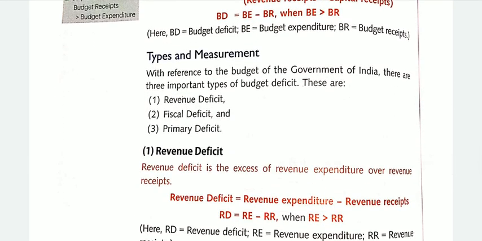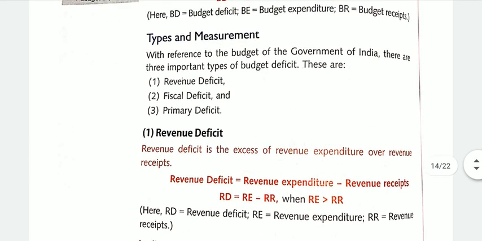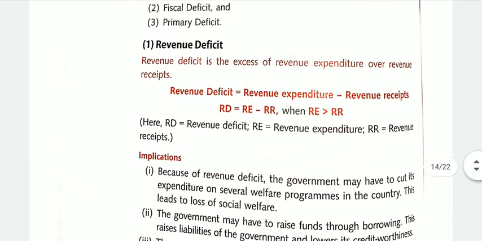Now let's talk about the types and the measurement. With reference to the budget of the government of India, there are three important types of budget deficit. Number one, revenue deficit, secondly, fiscal deficit, and the third one is primary deficit. So the first type of budget deficit is revenue deficit.